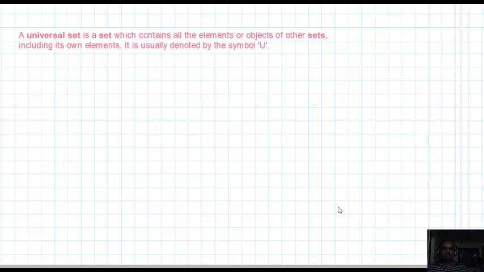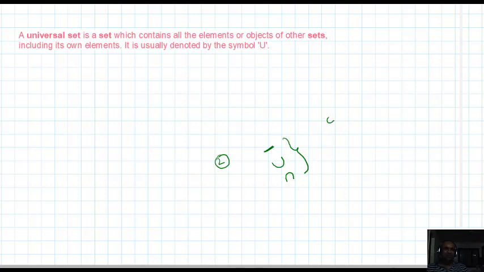Hello student. This is the third part of sets. Two parts are completed. In the second part, I explained about operations on sets. The first operation is difference, the second is union, and the third is intersection. For these three operations, I explained some important properties.